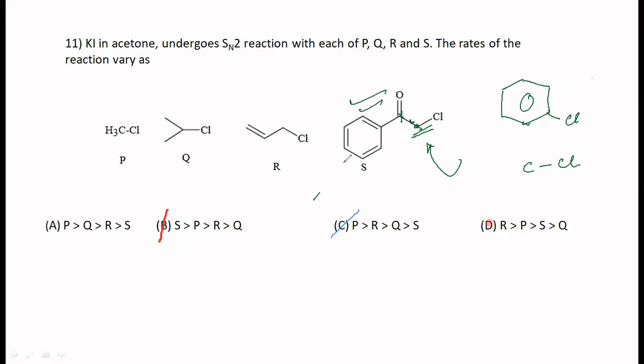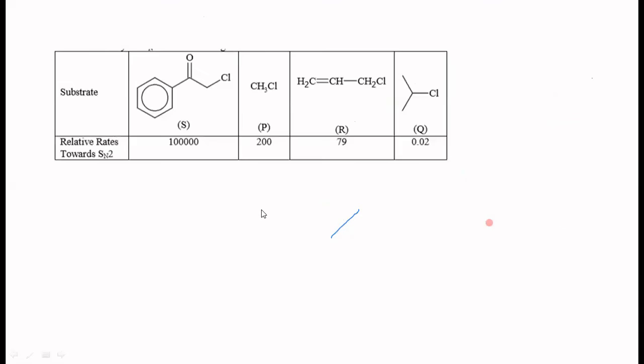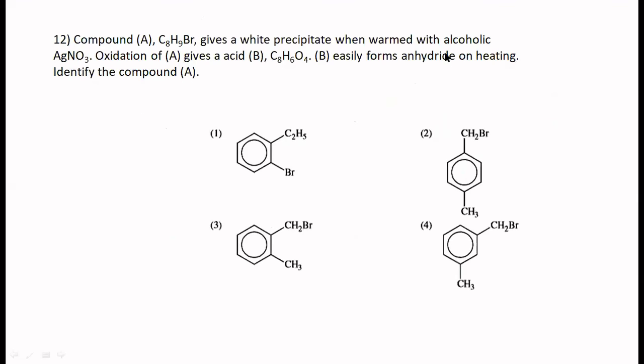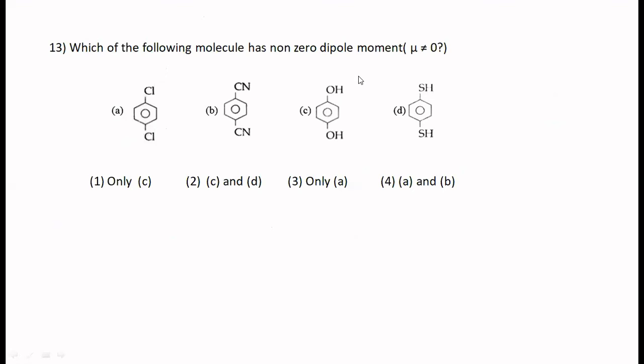Okay, let's see the reactivity of this. In fact, the secondary one will be, let me show you this. See this. The reactivity order is like this. In fact, this is the next one, and next one is this. Least reactive will be Q. You can make a note of this fact because you don't study this actually. So why it is actually more reactive, that you can see there.